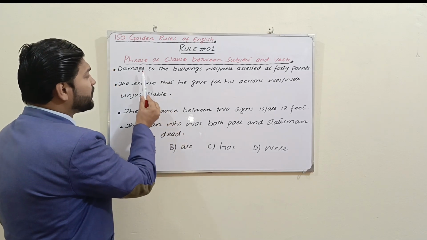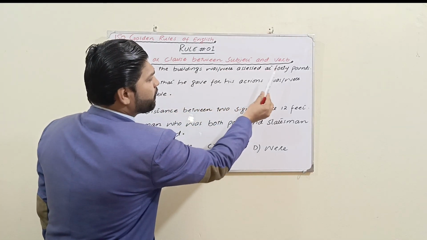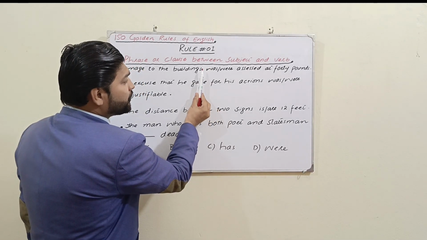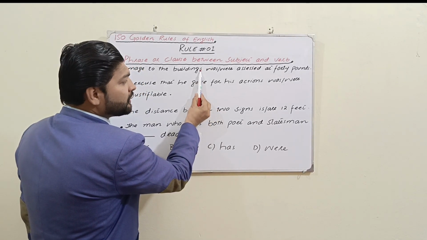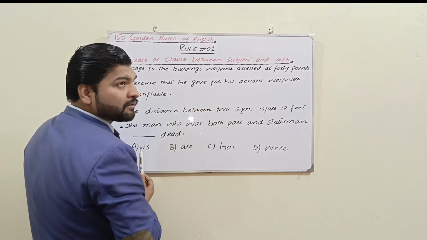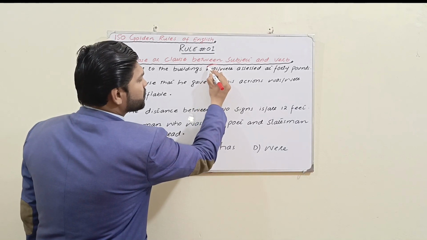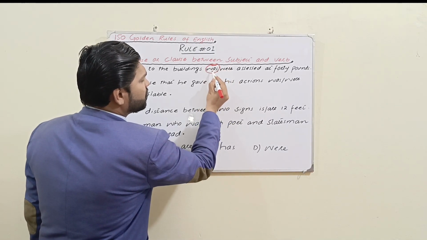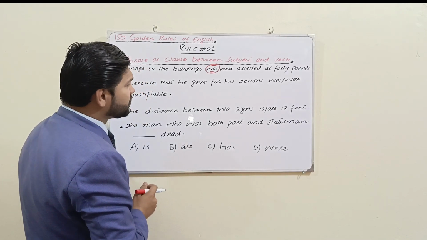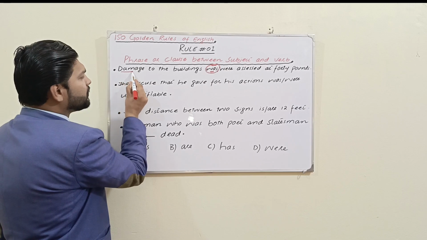For instance, damage to the buildings was or were assessed at 40,000 pounds. Apparently, due to buildings, students will say the appropriate option is were. But my dear students, the correct option is was. How? Buildings was? Not at all, my dear students. The correct option is was due to damage.